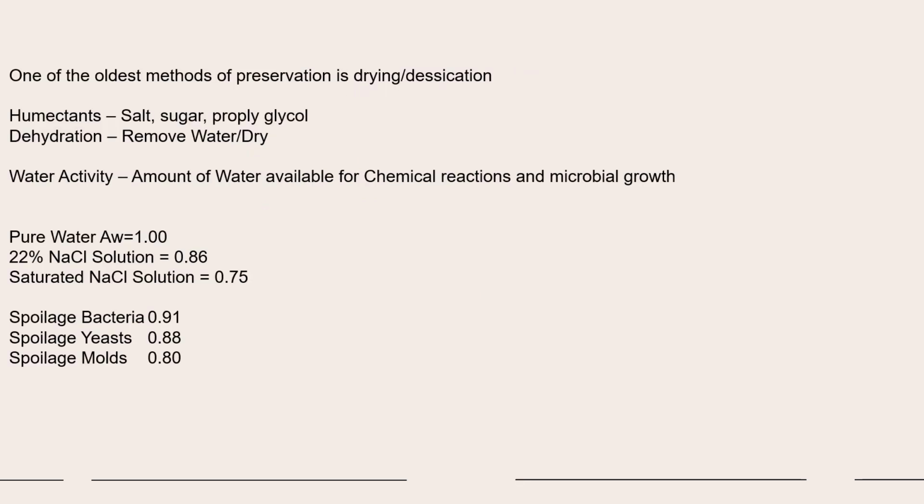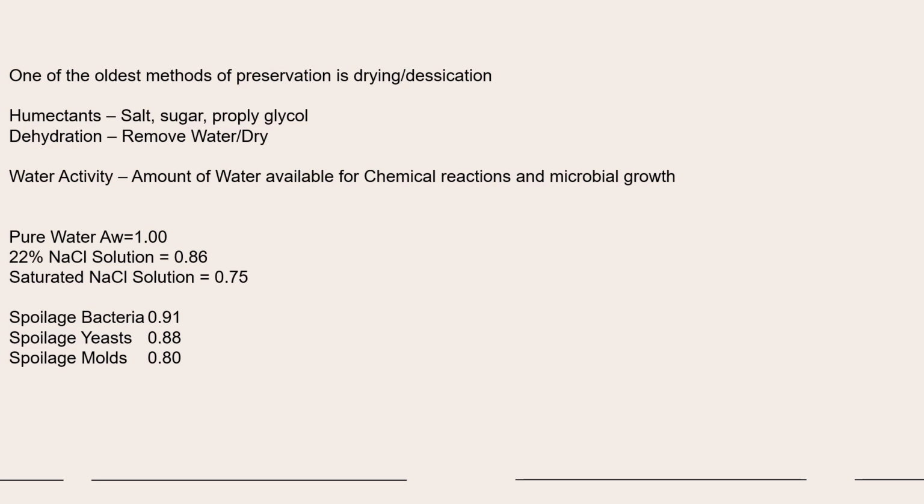One of the oldest methods of preservation is drying or desiccation. Humectants like salt, sugar, propylene glycol. Dehydration removes water and makes it dry. Water activity is the amount of water available for chemical reaction and microbial growth that takes place in a food. Pure water has water activity of 1, 22% NaCl solution 0.86 and saturated NaCl solution 0.75.